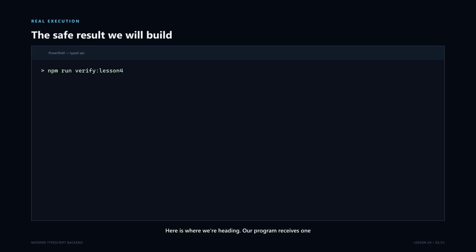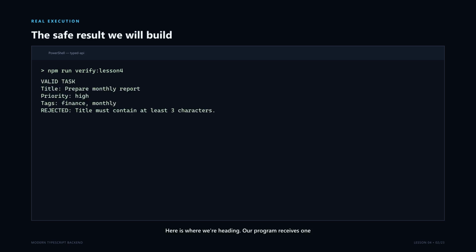Here is where we're heading. Our program receives one unknown request, checks its structure, cleans the title, and prints a valid task. Then we deliberately pass invalid data. Instead of trusting it or crashing somewhere later, the validator rejects it with a useful message. The important part isn't only the final output, it's the reasoning that makes every property safe to use. By the end, you'll be able to read each check and explain exactly what TypeScript has learned from it.